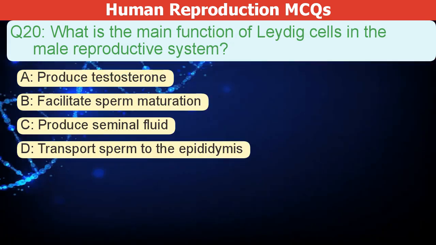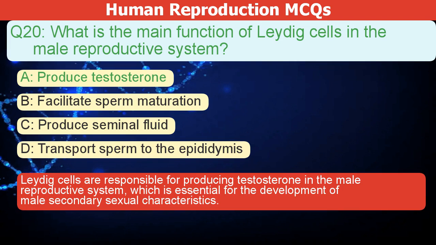What is the main function of Leydig cells in the male reproductive system? A. Produce testosterone. B. Facilitate sperm maturation. C. Produce seminal fluid. D. Transport sperm to the epididymis. The correct answer is A. Leydig cells produce testosterone in the male reproductive system. This hormone is essential for developing male secondary sexual characteristics.